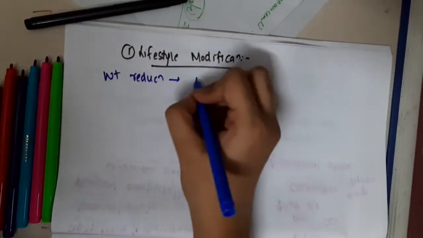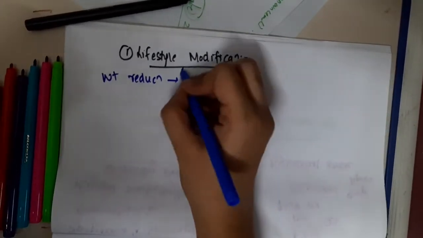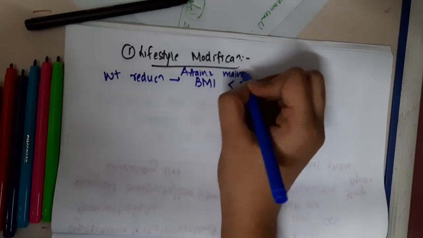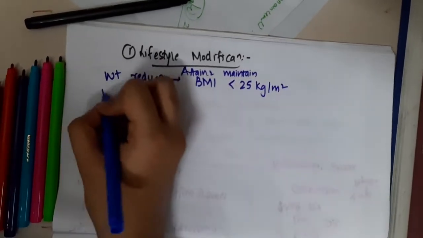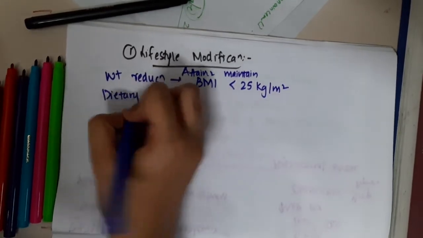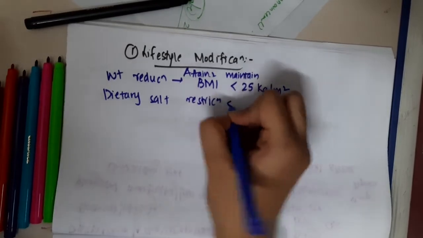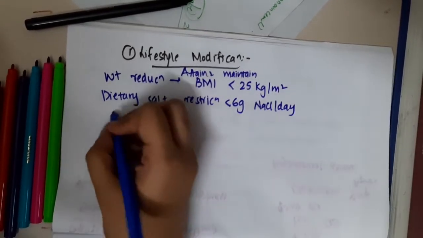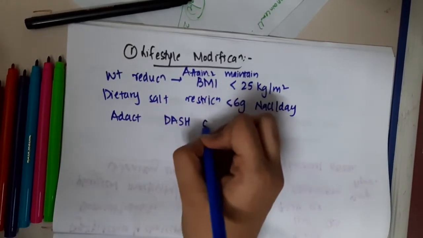So weight reduction, the BMI should be reduced to 25 to 18, and maintained less than 25 kg per meter square. And the dietary salt restriction should be less than 6 grams NaCl per day, and the patient should adapt the DASH diet.